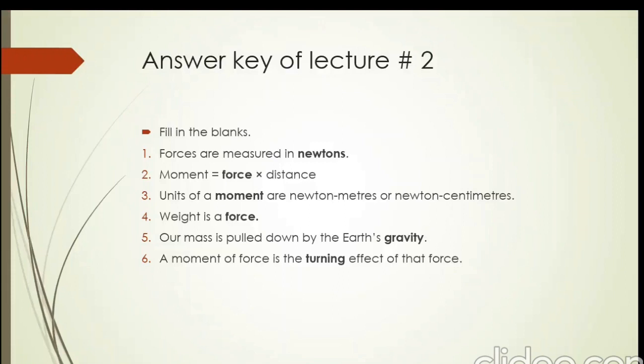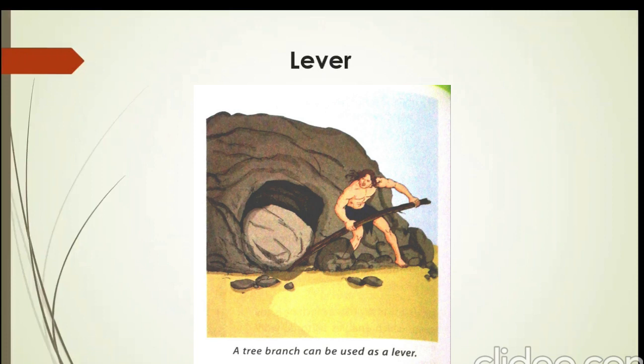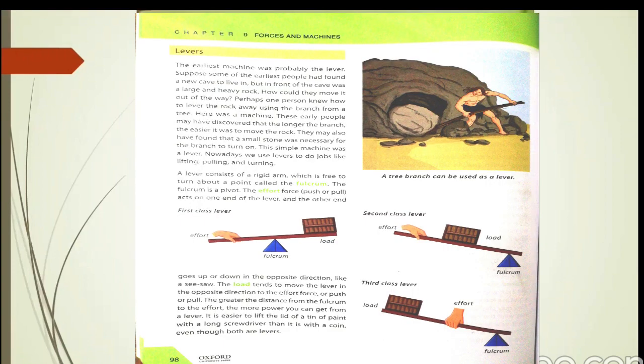Let's move forward. Lever. Please open page number 98. Let's do a quick recall. As you know that there are 6 simple machines and lever is the first one, and it consists of a rigid arm which is free to turn about a point called fulcrum. Students, just remember that with the help of a fulcrum, a lever can be functional. It is believed that lever is the earliest machine.